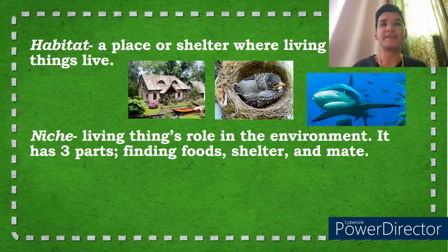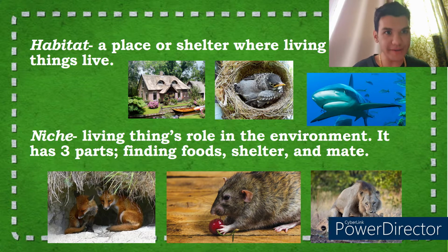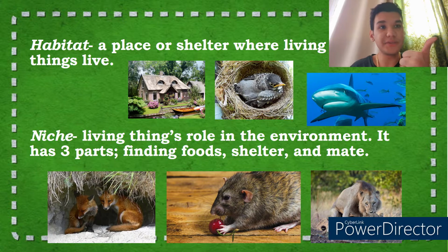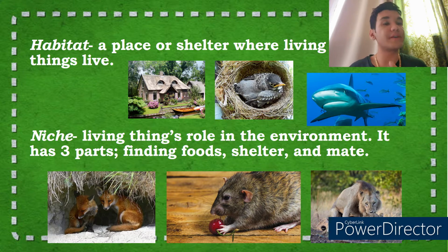Now, in this world, living things have a role in the environment, which is what we call the niche. This indicates the mission of the organism, which is three: to find shelter, to find food, and then to mate. Like what our parents did for us. They find shelter, they find food, and then they mate. And that's what we're going to do as well in our life. That's how other organisms do it as well. Even a bird creates a nest, finds food, and then mates.